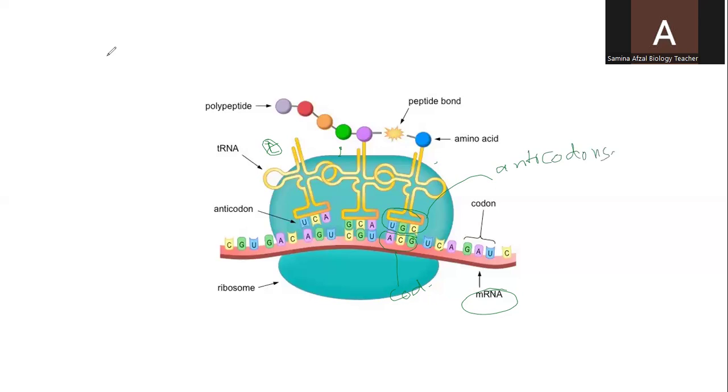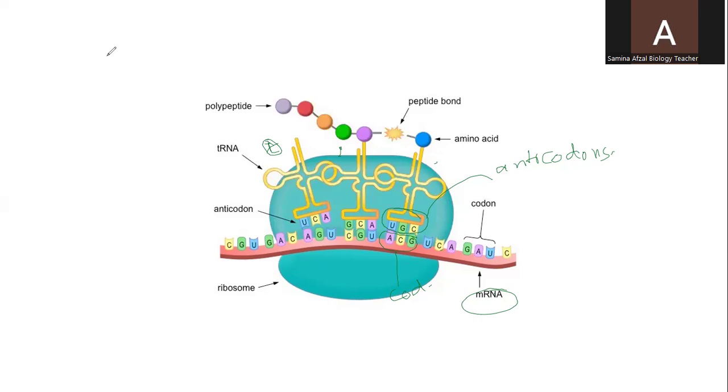You can say the uracil is present in the RNA. So uracil always joins with adenine, guanine with cytosine, or cytosine with guanine. So in this way, the amino acids are present on one end. When these nitrogen bases are joined at their complementary codons, there is formation of peptide bonds between the amino acids which are present on the other end of the transfer RNA.